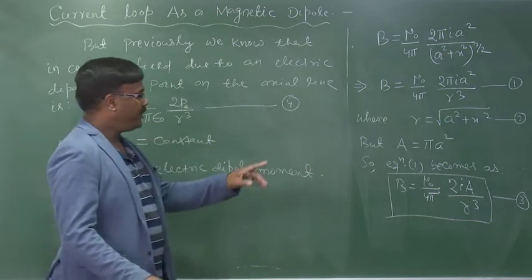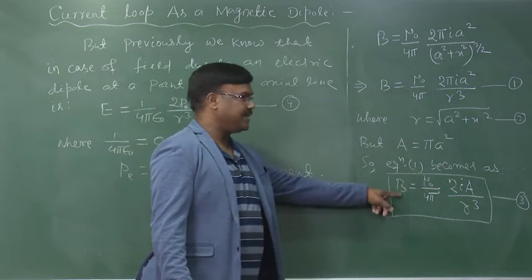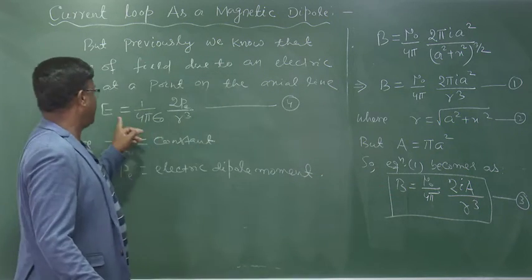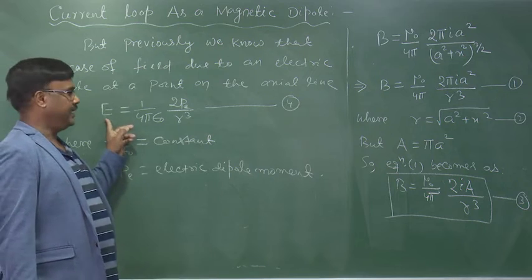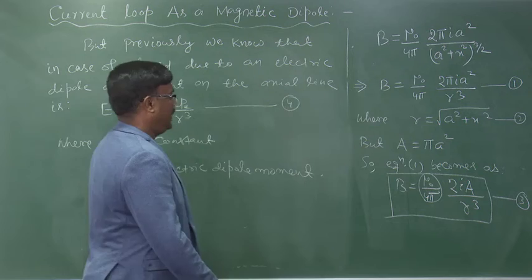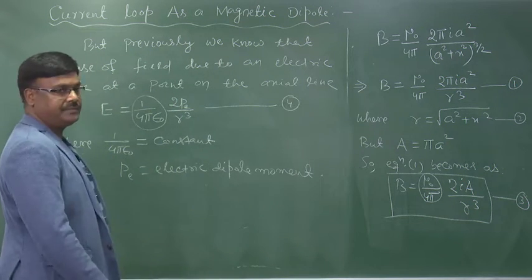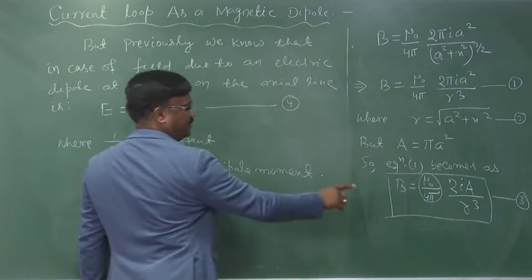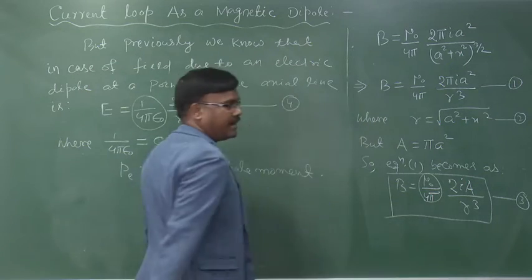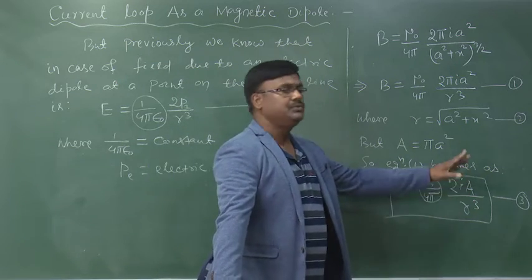Now, if we compare equation 3 with 4, here is magnetic field B and here it is electric field strength E, and here mu 0 by 4 pi is constant and here it is also constant 1 by 4 pi epsilon 0. Here it is 1 by r cube and here it is also 1 by r cube. So, 2 PE will be 2 IA.